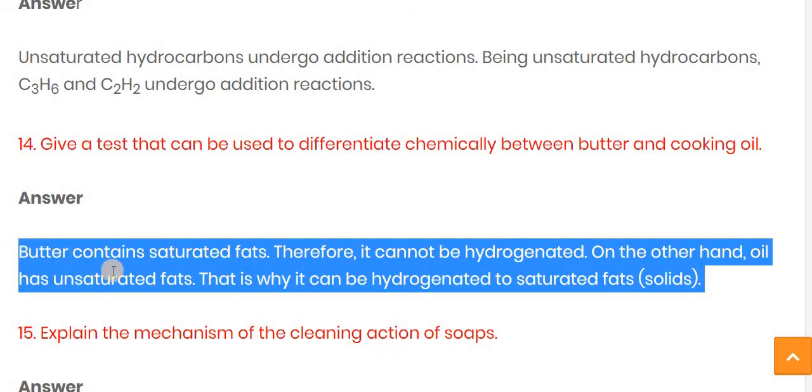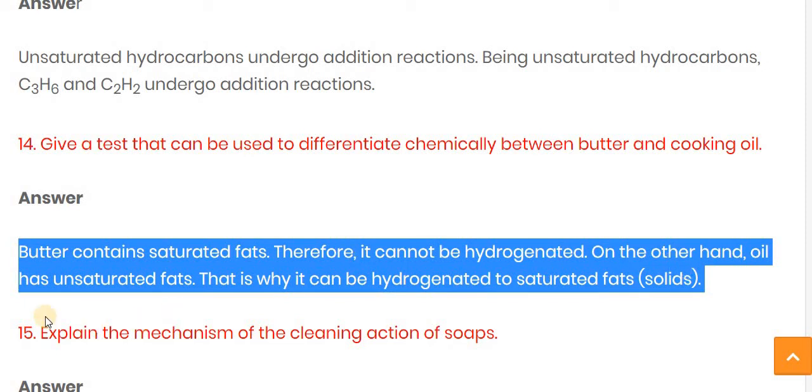So the answer is: butter contains saturated fats, therefore it cannot be hydrogenated. It possesses a single bond between the carbon atoms, whereas the oil, which is an unsaturated fat, possesses double or triple bonds between its carbon atoms. So it can undergo the hydrogenation process, or you can say the addition reaction. That is the basis by which we can easily identify them.